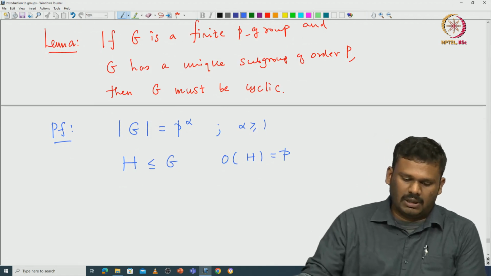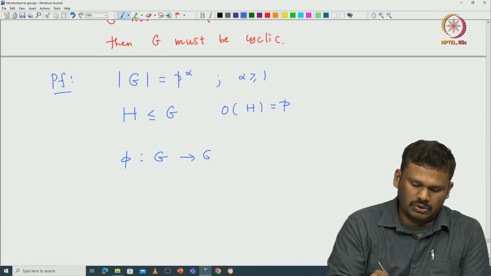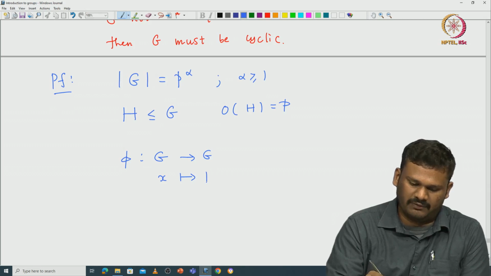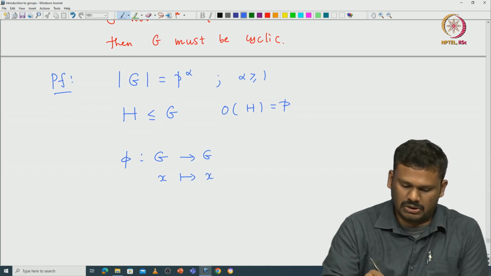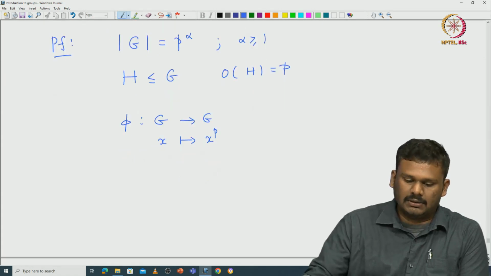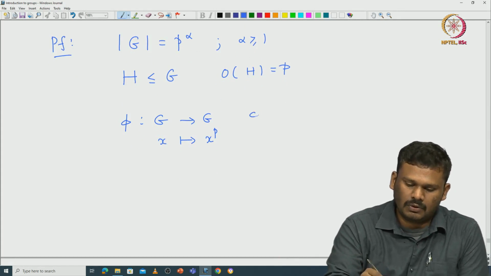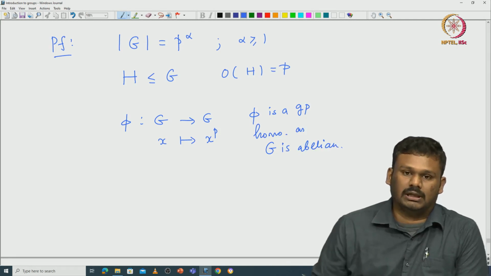So, now what we can do is define this map pi from G to G, which takes x to x^p. Then, because G is abelian, pi is a group homomorphism. So that is not a problem.